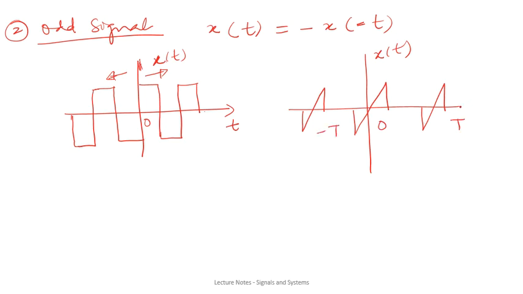So this is also called an odd signal. In case the signal is an odd signal, then a0 will be 0, an will be 0, you just have the value of bn with you.